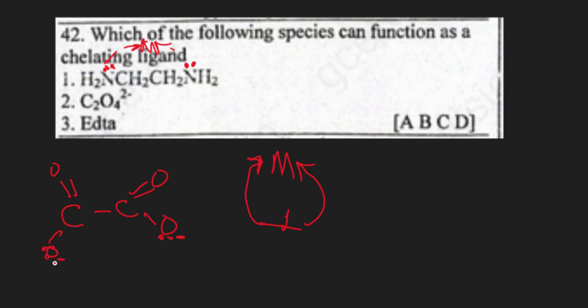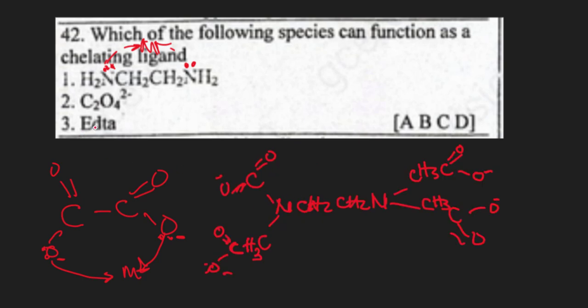So it can also form 2 bonds with a central metal atom. Likewise, EDTA, whose structure is this. Ethylene diamine tetraacetate can also form ring compounds. It has up to 6 groups with lone pairs, so it can form 6 coordinate bonds. So 1, 2, 3 are correct, making our answer A.